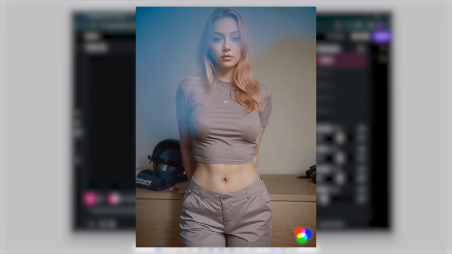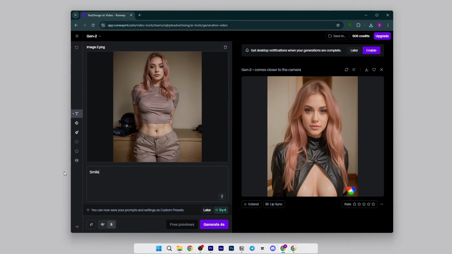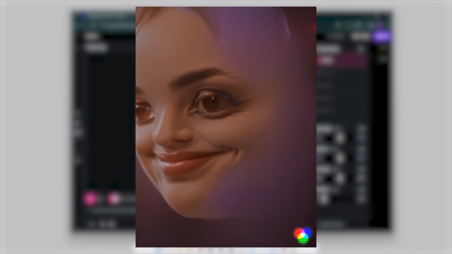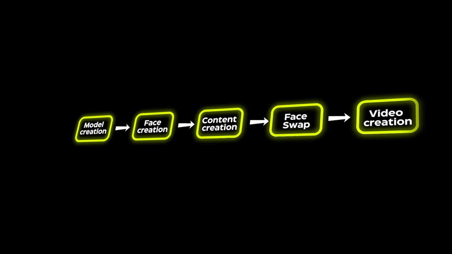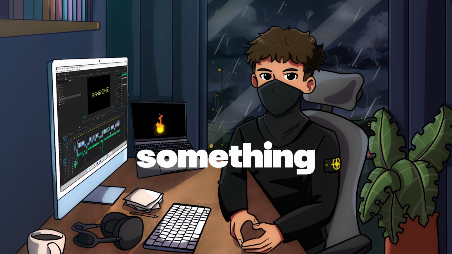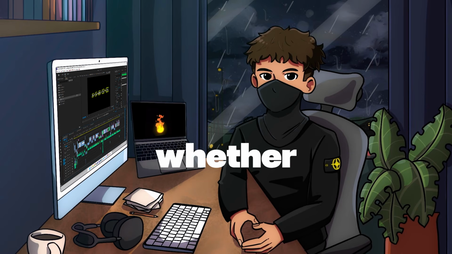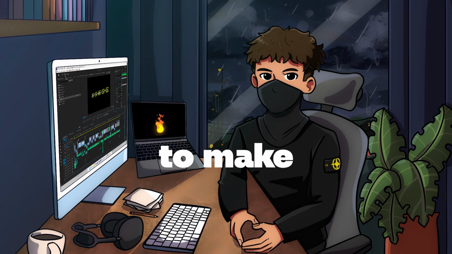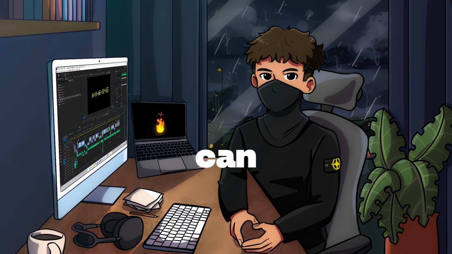Here's the result I got. You need to spend some time and tokens to get the result you want, as it doesn't always generate well. Here's the result I got when I wrote the prompt, smile. Yes, it's very funny and scary at the same time. And in this way, by following all these steps, we generate everything we need. Of course, there are moments when something doesn't quite fit perfectly, whether it's the face, hair, or body. And this can be adjusted in Photoshop to make everything perfect. Now we can move on to the final stage, the video.